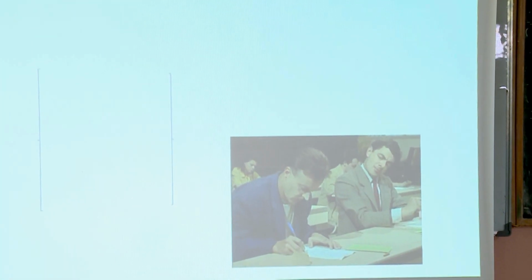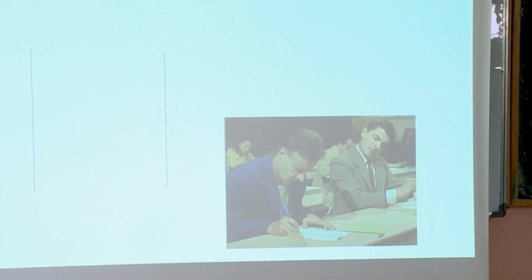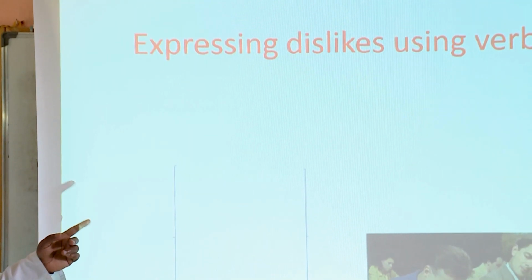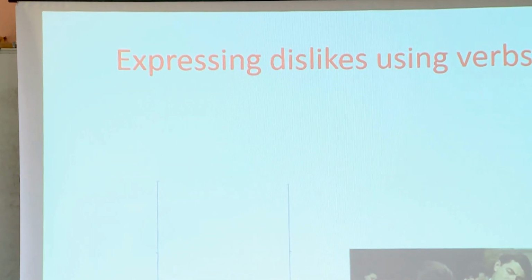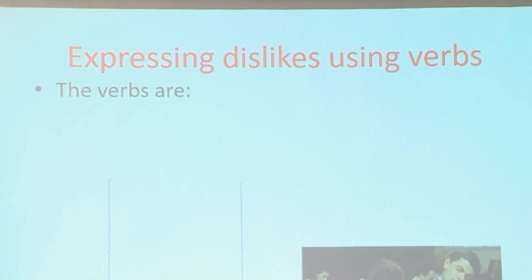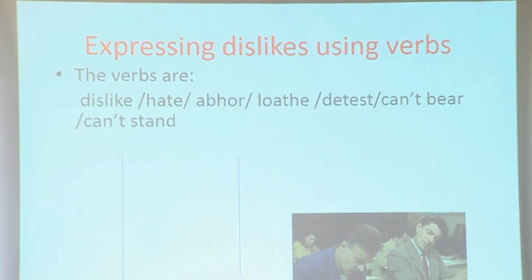Look first at this picture. Do you know that person on the left of the photo? Sure, he is Mr. Bean, yes. What is he doing now? Do you like what he is doing? Sure. You don't like, you dislike it. And you can use the verbs to show your dislike.